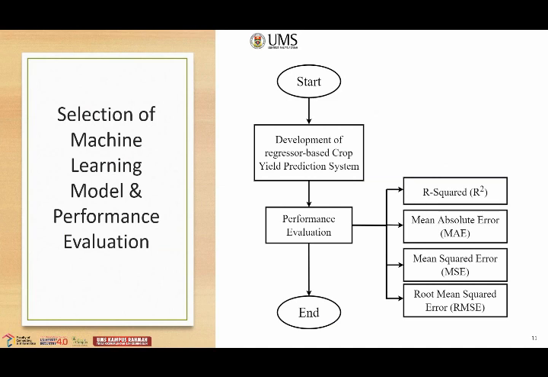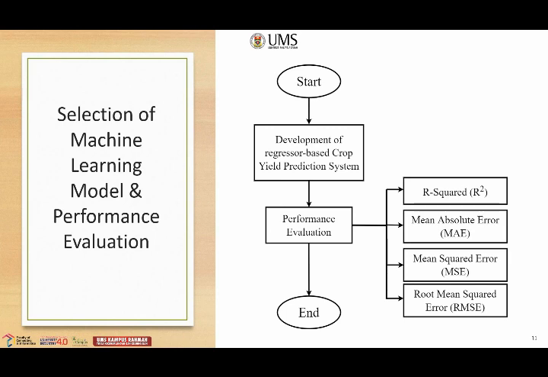Next is the selection of machine learning model and the performance evaluation. XGBoost has been used for the development of the regressor-based crop yield prediction system. R-square, mean absolute error, mean square error, and root mean square error have been used to evaluate the performance of the model in crop yield prediction.